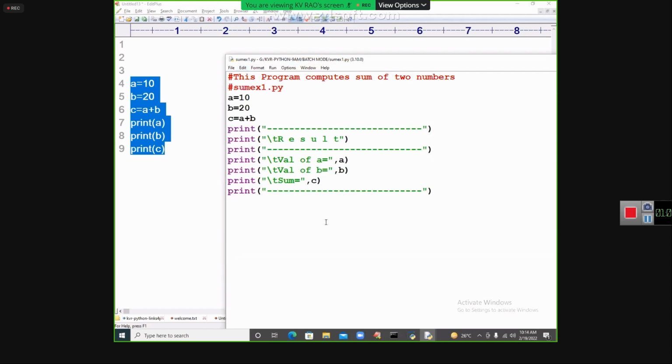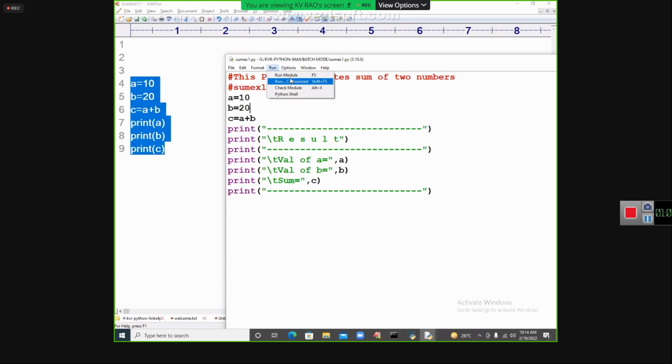Then you go for running this program. Now run. See that option, File is over. Now go for the option called Run. In that Run, there is a thing called Run Module. What is that? Run Module, F5. You just run it.